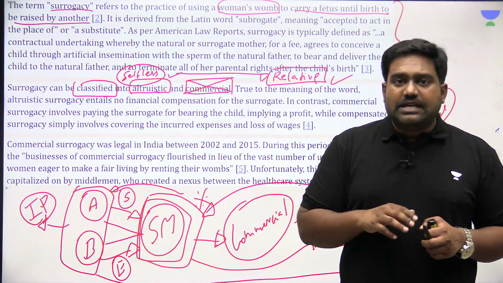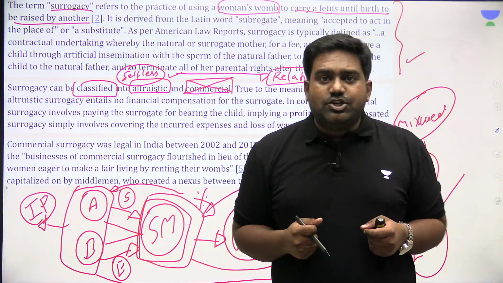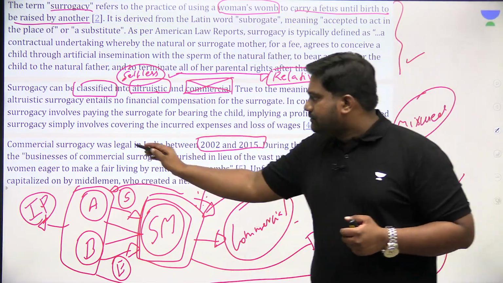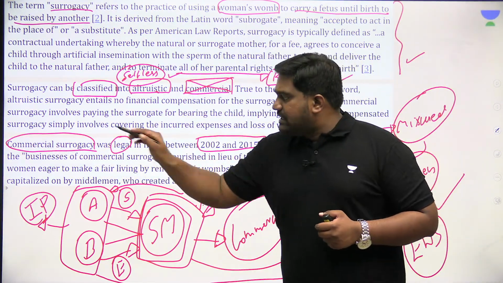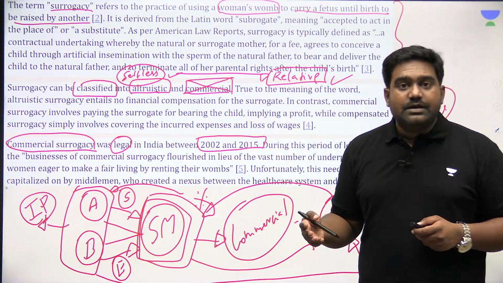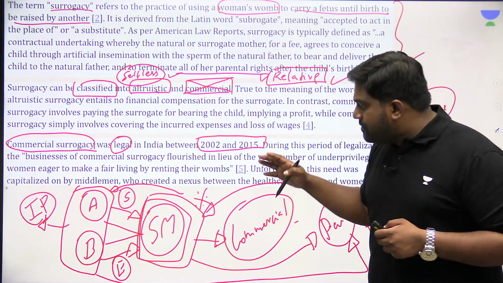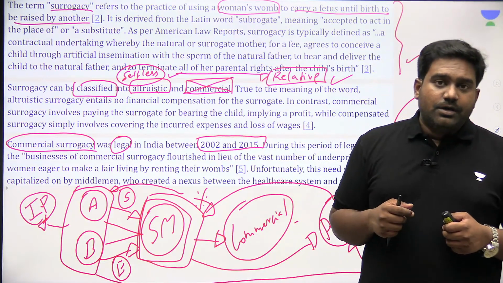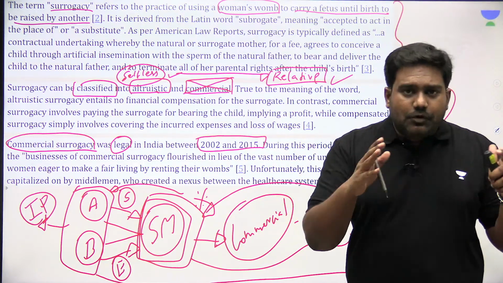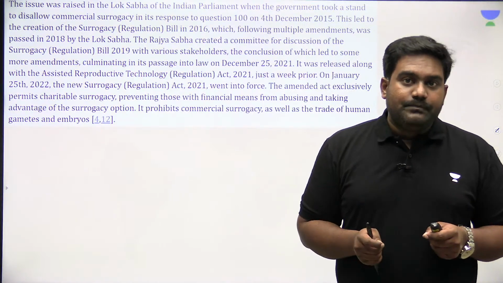So given the misuse of surrogacy, India banned commercial surrogacy after the implementation of the new act. From 2002 to 2015, commercial surrogacy was legal in India under the previous surrogacy laws. But given the scale of exploitation and the misuse of the law, and how women in particular were being misused, how the surrogate kids were being abandoned sometimes, pushed into human trafficking, because of all these reasons, commercial surrogacy was banned in India under the new law.